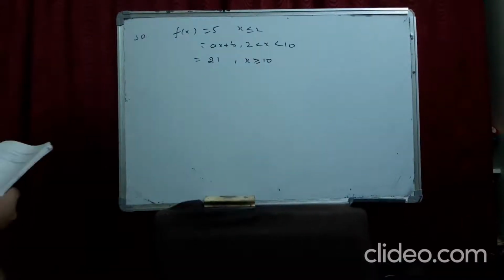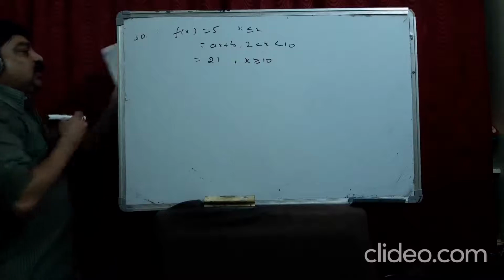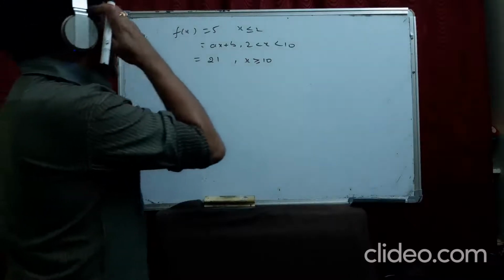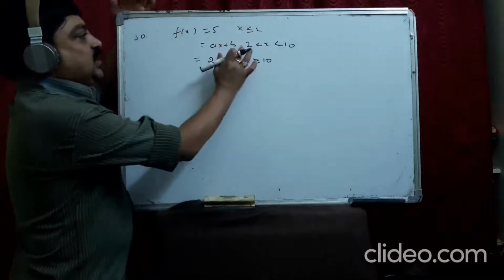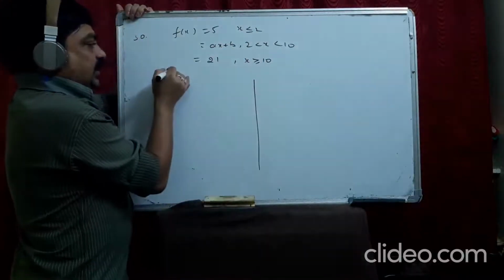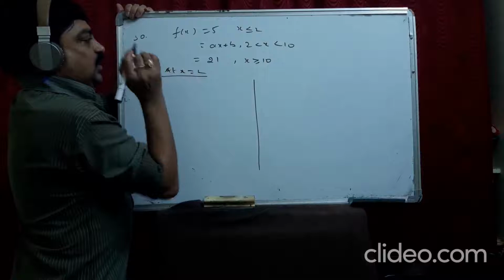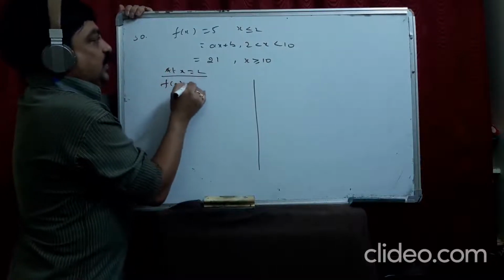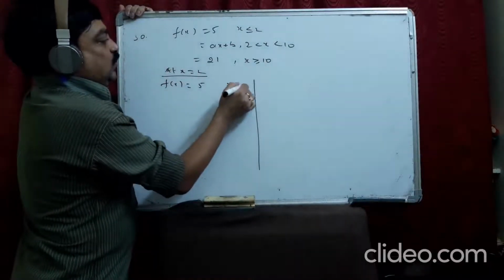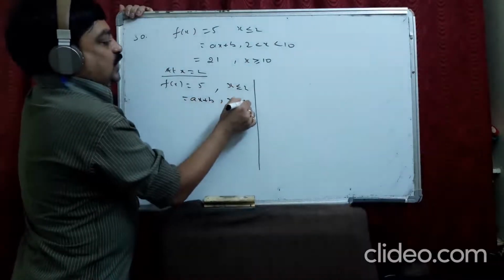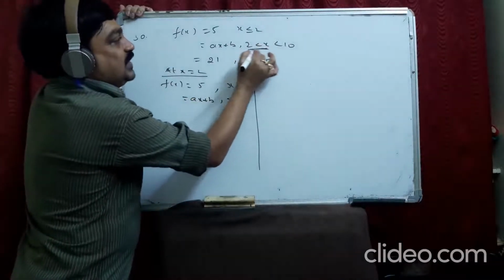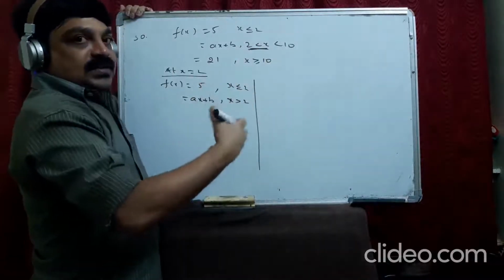Okay, all of you look at the 30th question. See, we rewrite the function. What are the breaking points here? 2, because before 2 one function is there, after 2 another is there. So we rewrite at x equal to 2. f(x) will be 5 for x less than or equal to 2, is equal to ax plus b for x greater than 2. It means x is greater than 2.